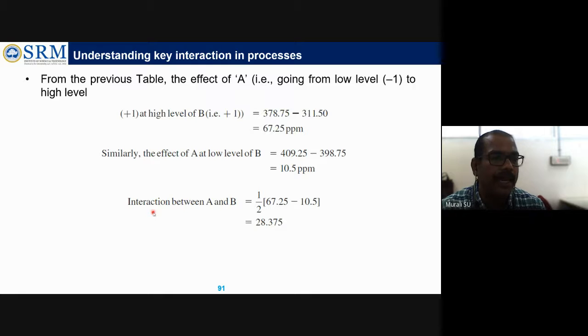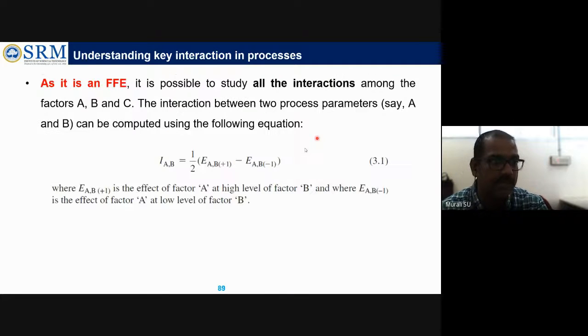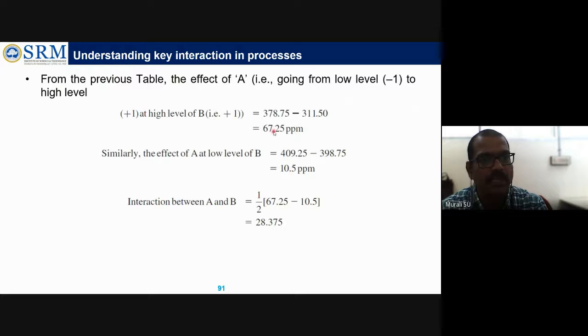Then they identify the interaction between A and B. That is what this equation does. With B at high level and B at low level, they found these values and substituted them in that particular equation. So they get that the interaction between A and B is 28.37. In the sense that factors A and B together influence 28.37 defects. That is what you have to take.